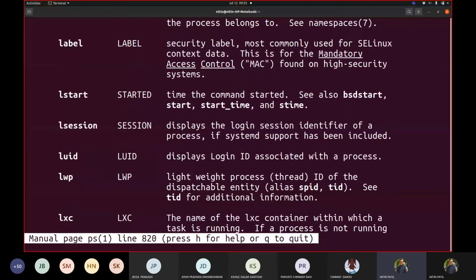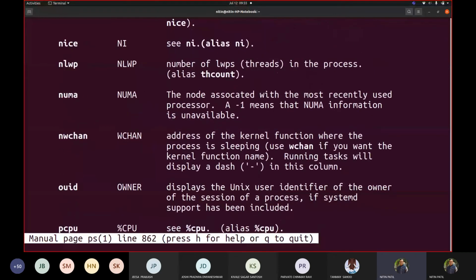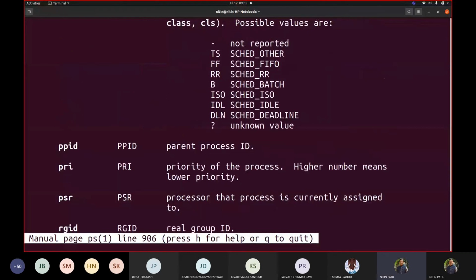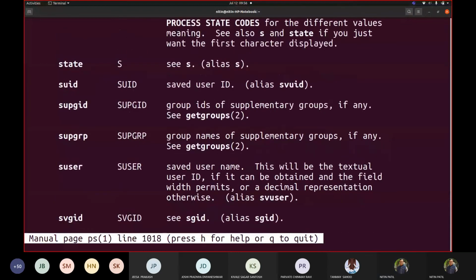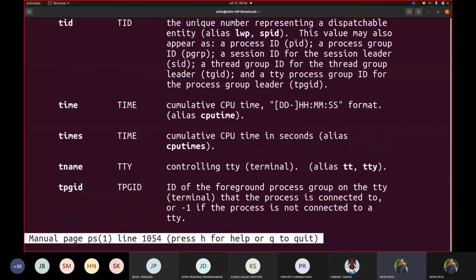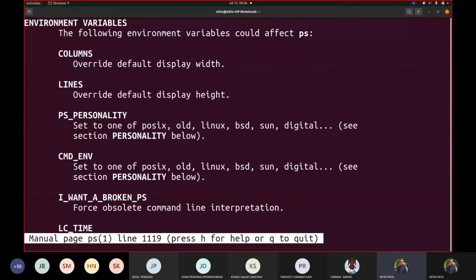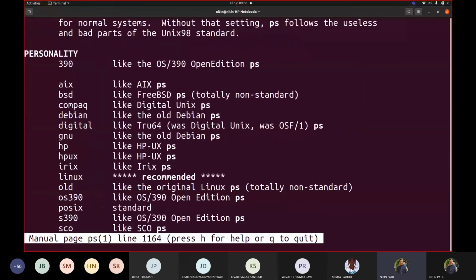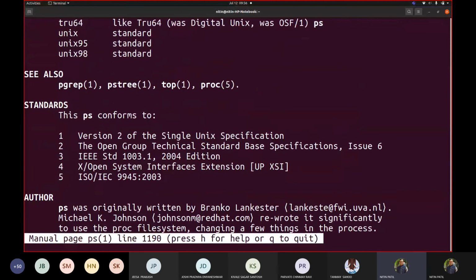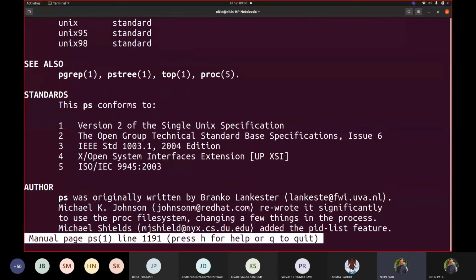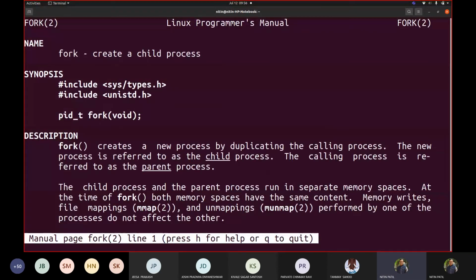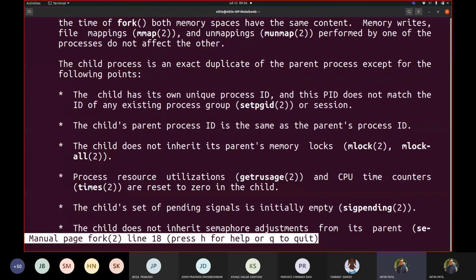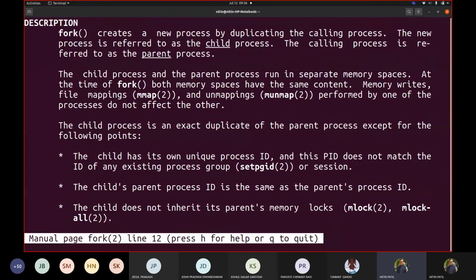Okay, so I'm moving towards the bottom part of it, so as to see where exactly the return values are. Yeah, environment variables, personality, see also, standard. Sorry, I should have written fork. Yeah, so now try to see where is the return value.